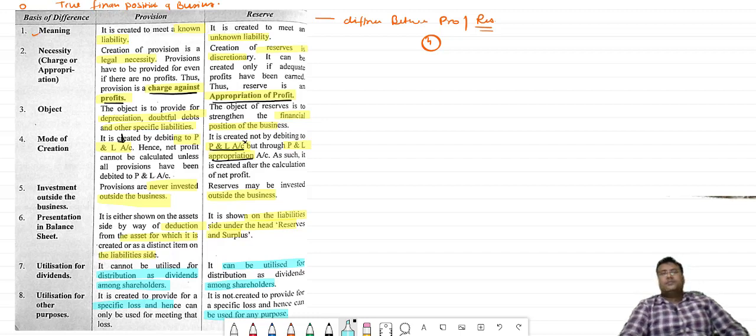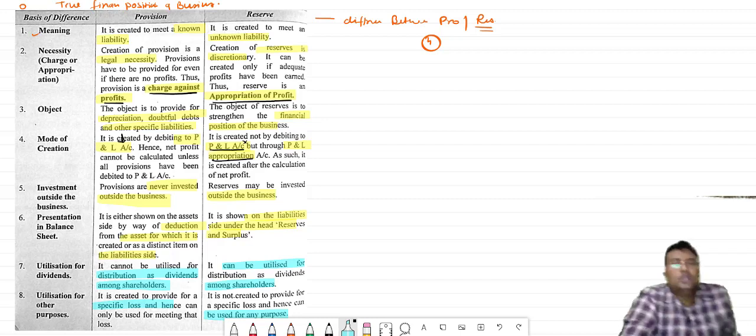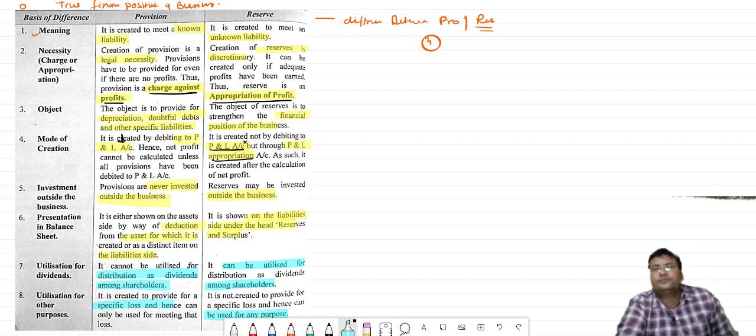Then we will discuss the types of reserve. Like with reserve meaning, we came to know that reserves are the fund which is created out of profit for any unknown loss, unknown liability. But what are the types of reserve, that we will discuss after this particular case. Okay, so just have a look, and if any problem is there, please ask.